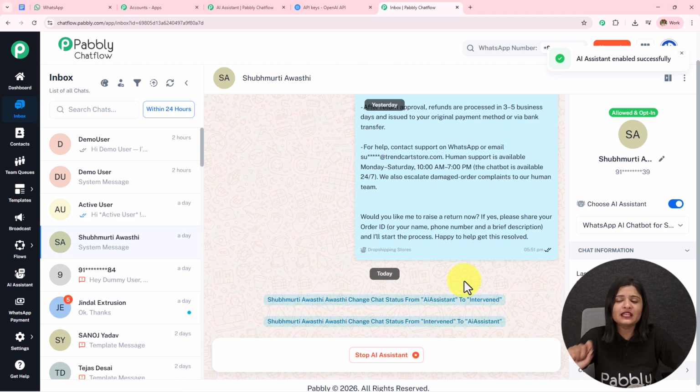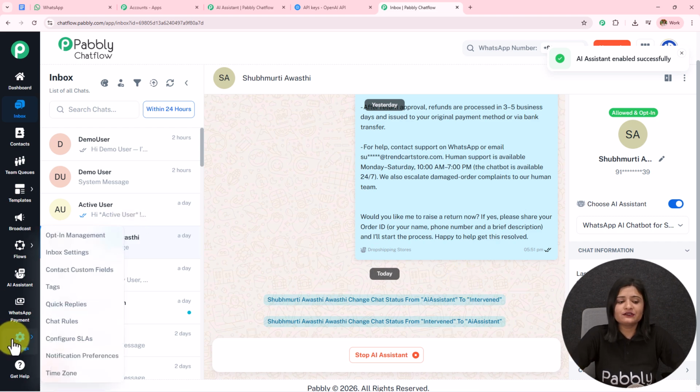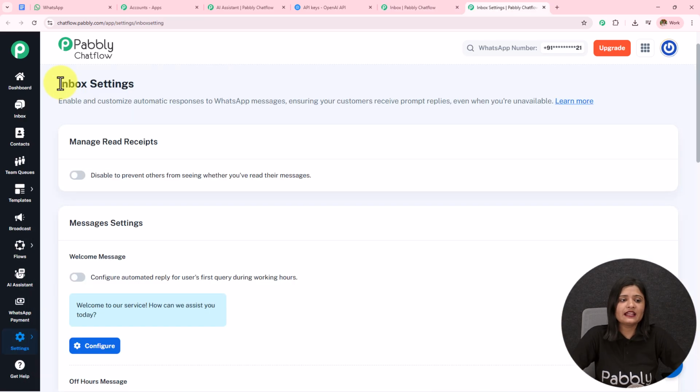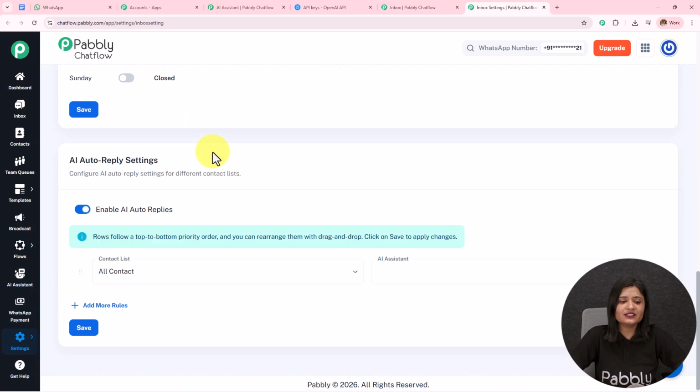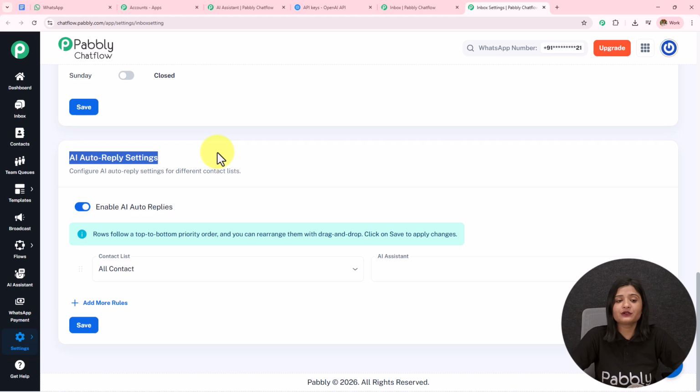But doing this manually and to particular chat is very time consuming and also illogical. So what we can do, we can create a group of contacts, or we can assign the AI assistant to all the contacts. For that, on the left hand side we have this option of settings. I'm going to open the inbox settings in a new tab. Here I've landed towards this inbox settings. If I scroll down, I get this option of AI auto reply settings. I've kept this enable AI auto replies on.